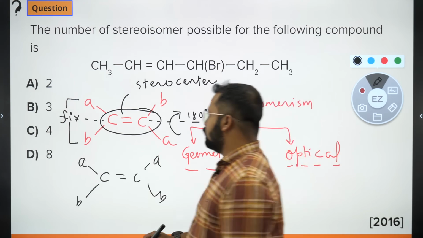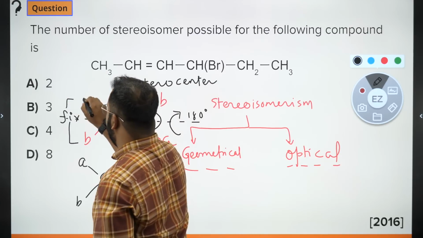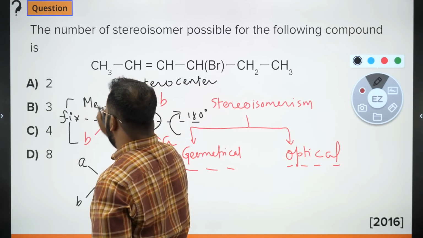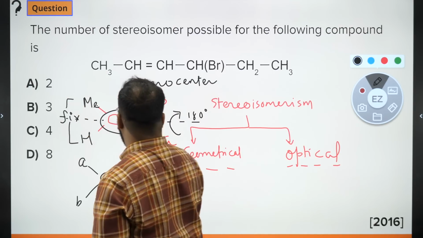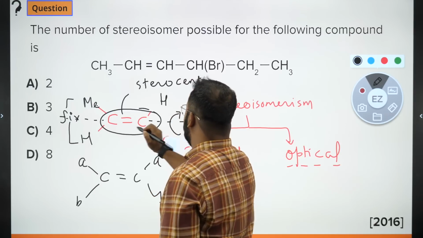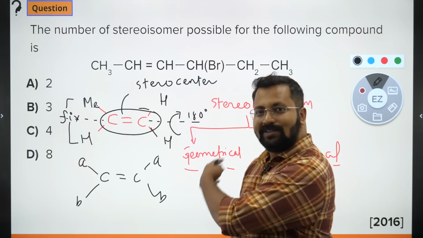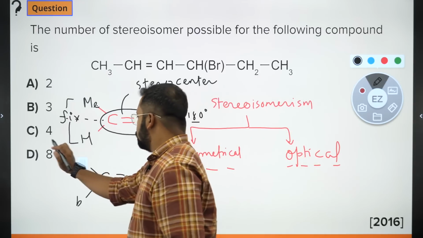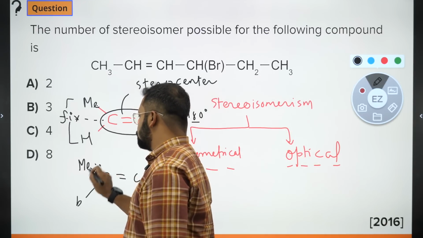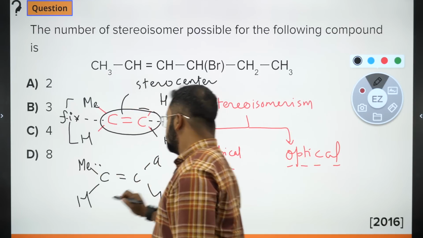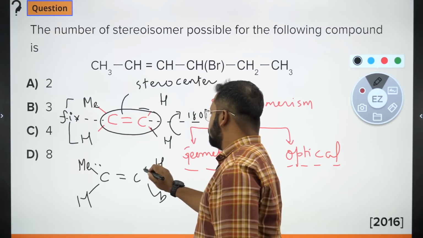एक simple question ले सकते हैं कि अगर हमने यहाँ पे मिथाइल कर दिया and I put hydrogen over here and I put hydrogen over here and let's say I put hydrogen over here and I ask you whether this will show geometrical isomerism. So what you do is you do the same operation and you would still be getting something like this.